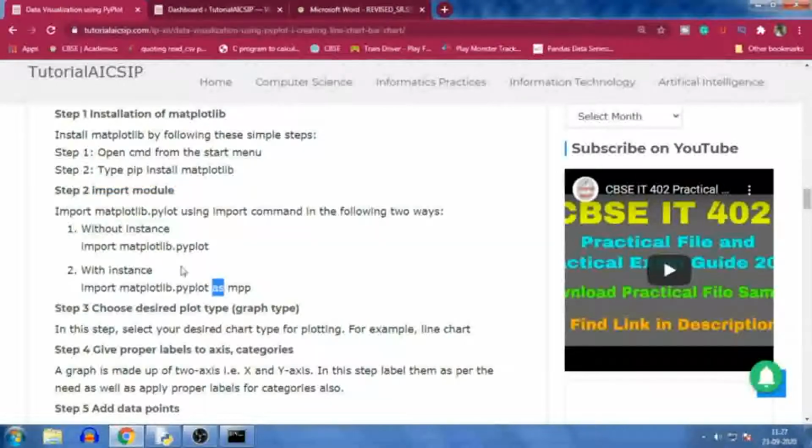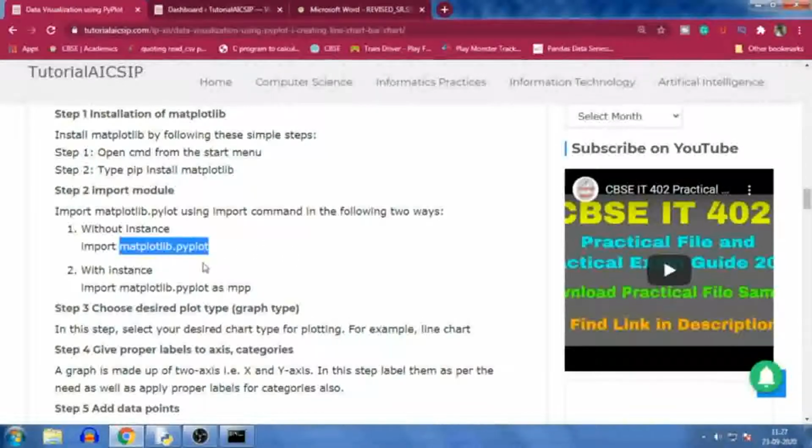If you want to import without an alias, you can write import matplotlib.pyplot. This is the main package or module for plotting graphs on the chart area. So this package can be imported.